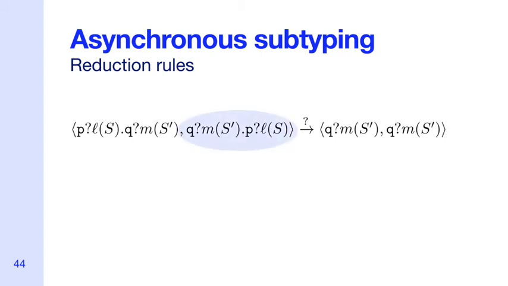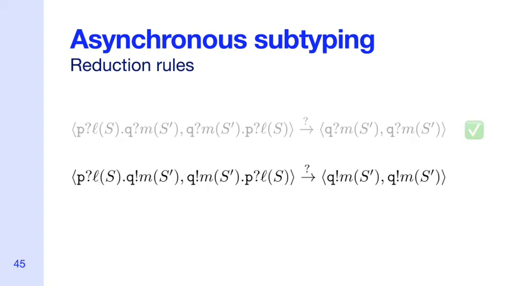Here, the supertype is first receiving from Q and then receiving from P. In the proposed subtype, we receive the other way around, first from P and then from Q. We can successfully apply our reduction rule to this case, and intuitively, it's safe to receive from two different participants in an arbitrary order. More formally, the receive from Q will be our AP sequence, which allows us to apply the reduction rule we saw in the previous slide.